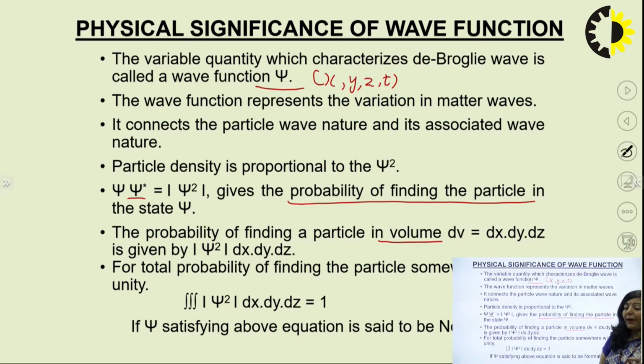But when you multiply psi with its complex conjugate, that product represents the probability density, the probability of finding the particle. And the total probability of finding the particle is always 1, or you can say 100%, that is known as the normalization condition. So, that is the significance of your wave function.